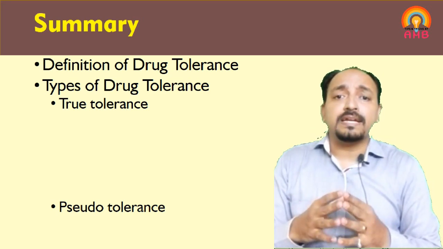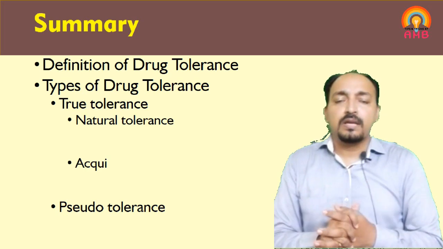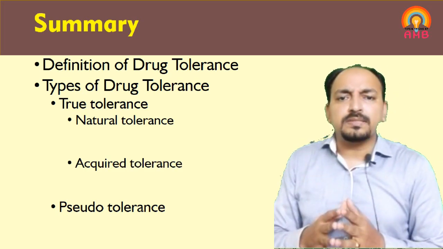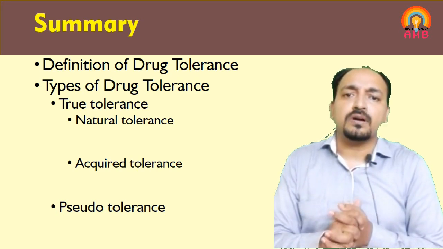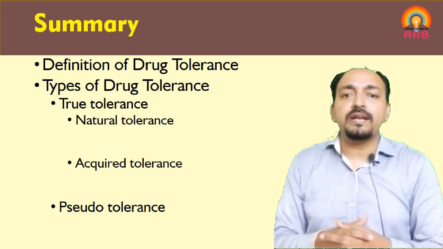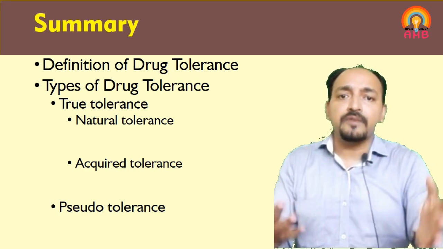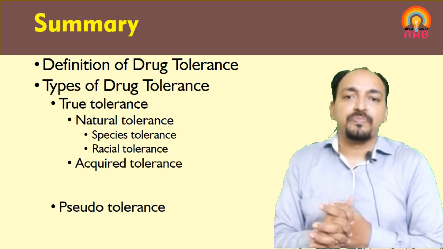And we discussed that it is of two types, natural tolerance and acquired tolerance. Natural tolerance is present from birth in various animals, species or races of animals, and depending upon that, natural tolerance is again divided into species tolerance and racial tolerance.